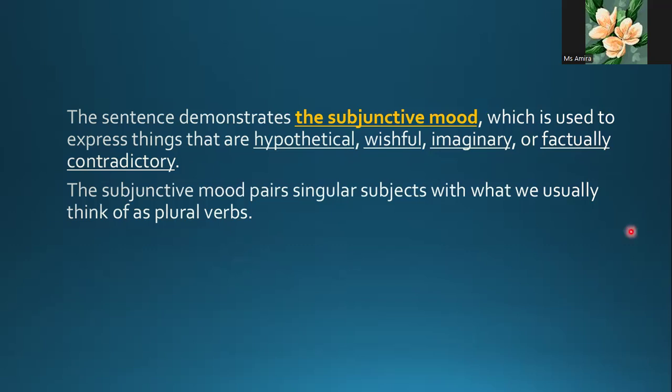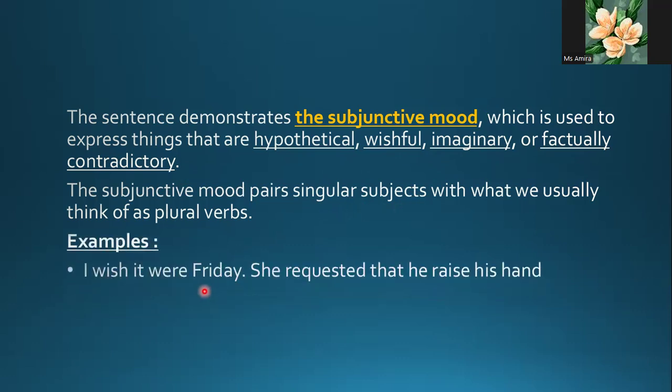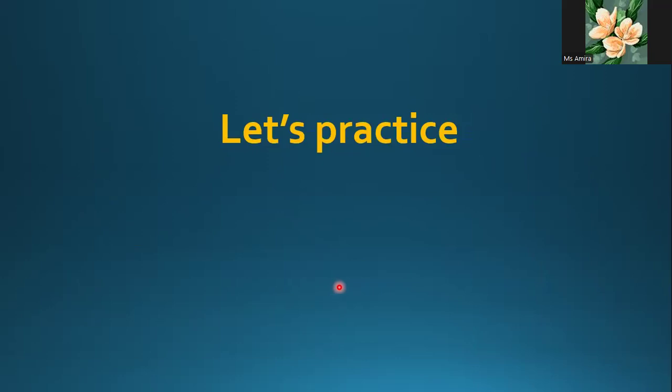We have what is called the subjunctive mood when I express something hypothetical, wishful, imaginary, or factually contradictory. So here I use were, and singular subjects take what is called the plural verb, so the verb without s in any way. So for example, I wish it were Friday. So this is wishful. Okay, not it was. She requested that he raise, not raises, because this is like wishful or something. Now let's practice.